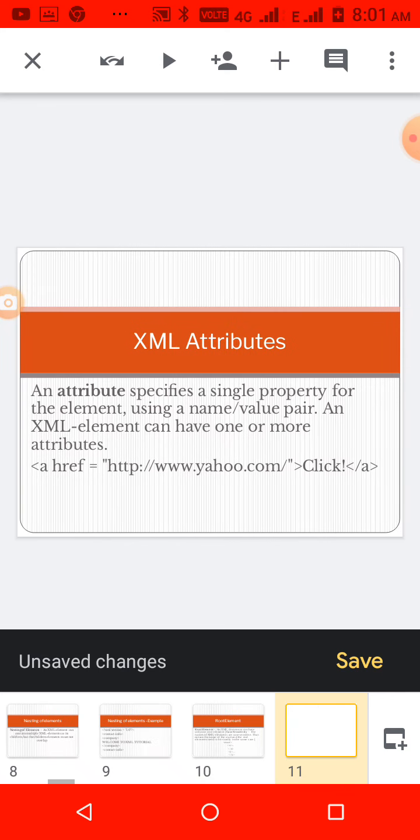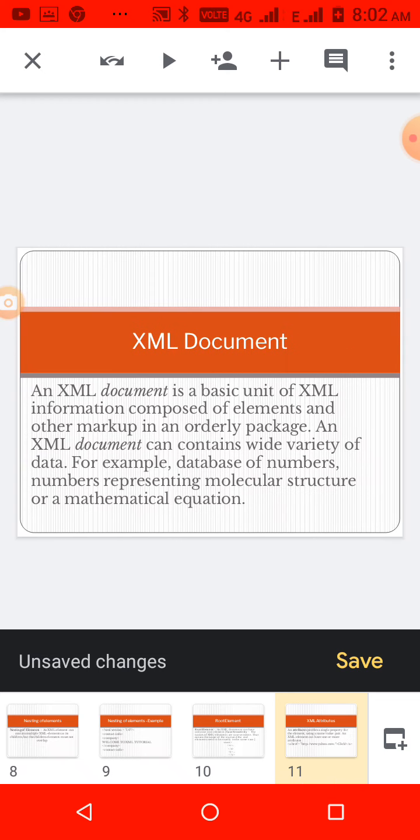Okay. And then what are attributes? Attributes specify the property of an element. For example, we use the a tag here, then href with a website name is given, so that specifies the property of the tag a. That is called an attribute. And for example, in HTML we can write color, like some other additional properties we can specify for that tag.